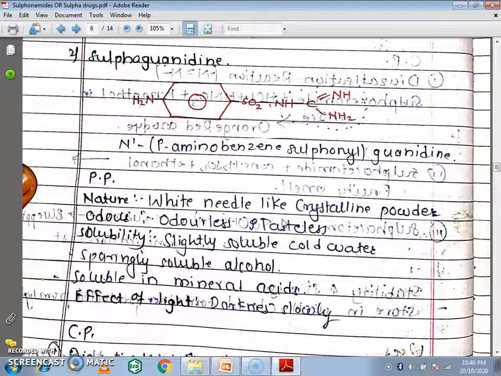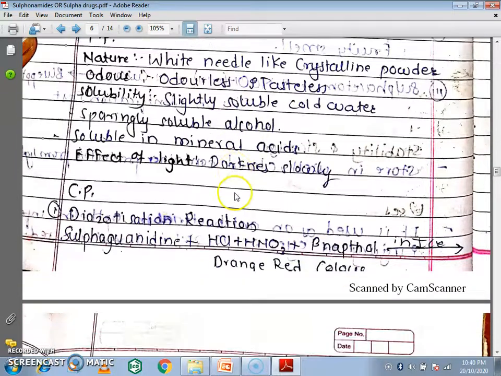Next is chemical property. The first one is the diazotization reaction. Sulfaguanidine plus HCl plus HNO3 plus beta-naphthol in presence of ice becomes orange red in color. That is one of the identification tests of this compound.